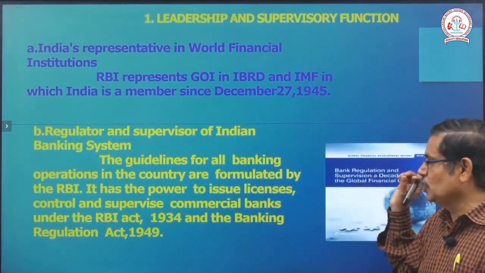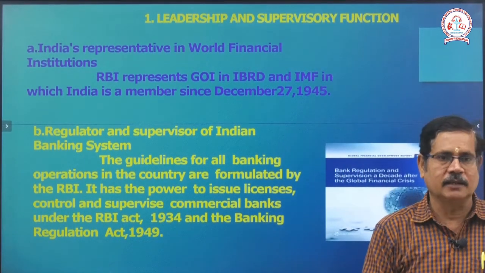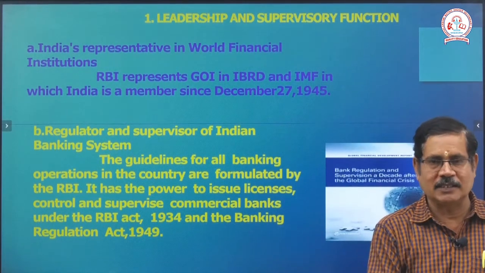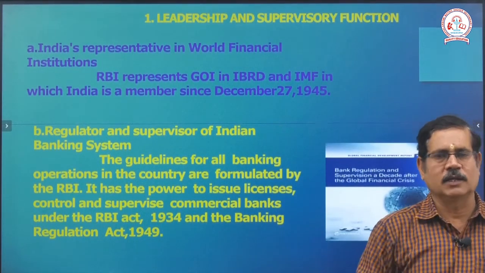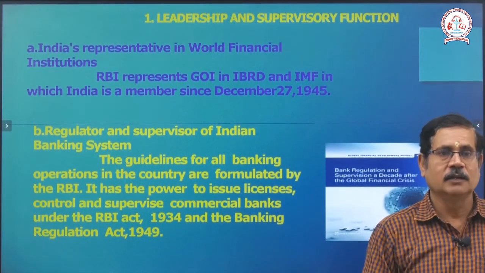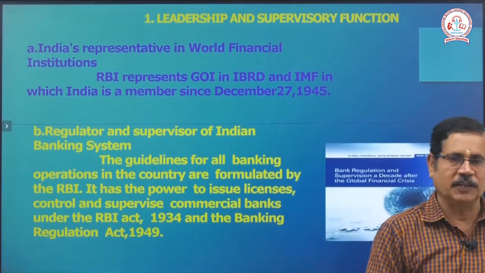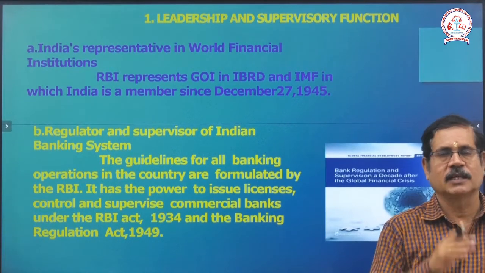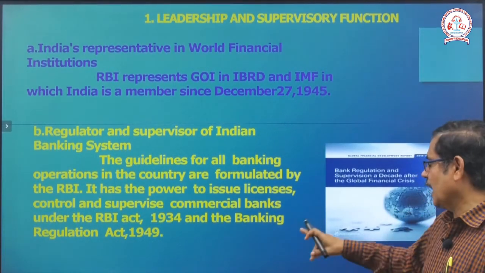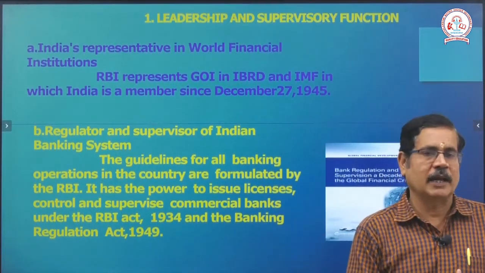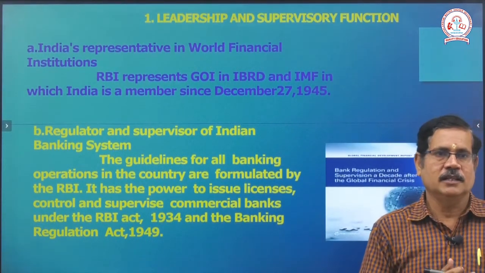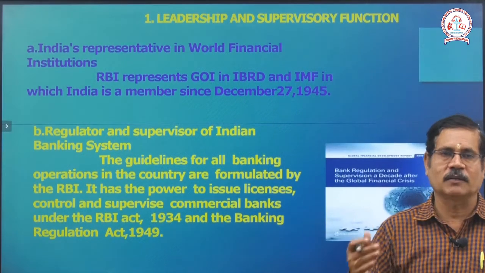It has the power to issue licenses to all banks. Anyone, private or public sector, who wants to start a bank must first get a license from the Reserve Bank of India. It then controls and supervises commercial banks under the Reserve Bank Act 1934 and the Banking Regulation Act 1949. This is the leadership and supervisory function.